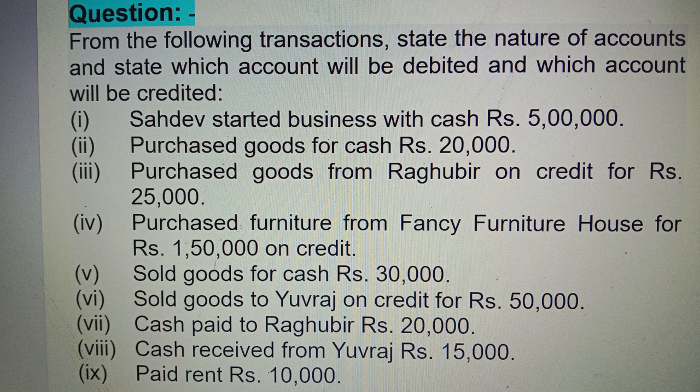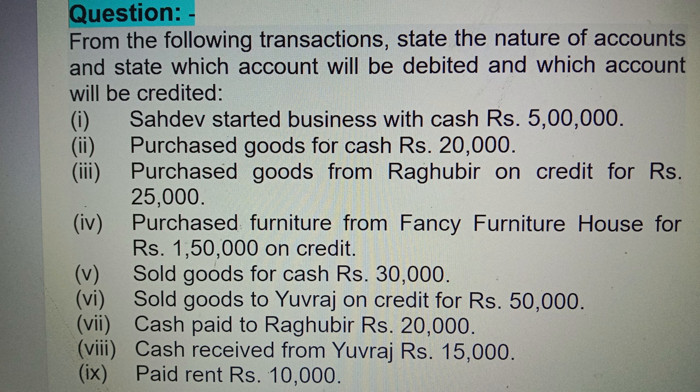First is Sahdev started business with cash rupees 5 lakh. Next, purchase goods for cash rupees 20,000. Next is purchase goods from Raghuveer on credit for rupees 25,000. Next, purchase furniture from Fancy Furniture House for 1,50,000 on credit. Next, sold goods for cash rupees 30,000. Next, sold goods to Yuvraj on credit for 50,000.